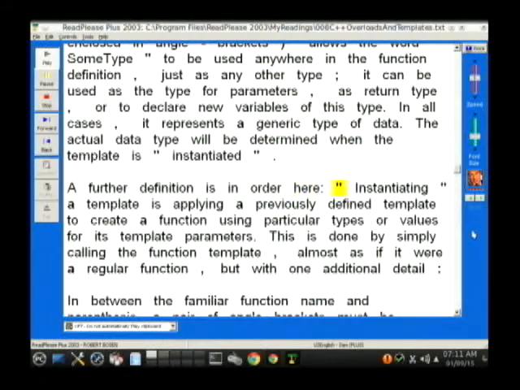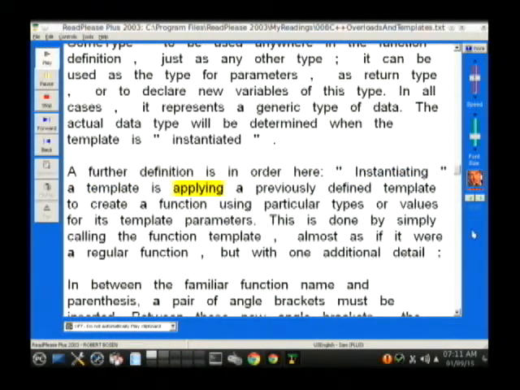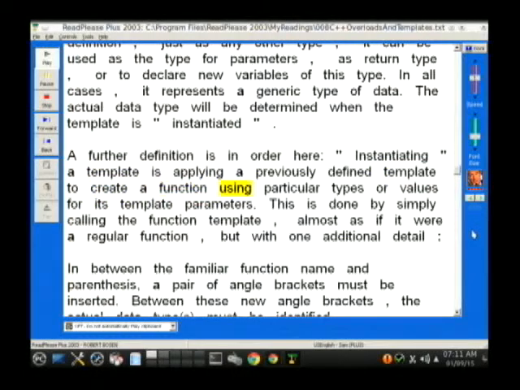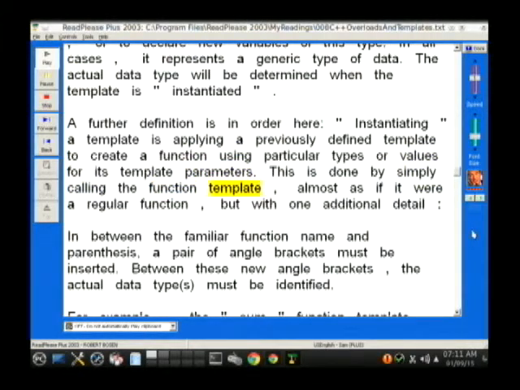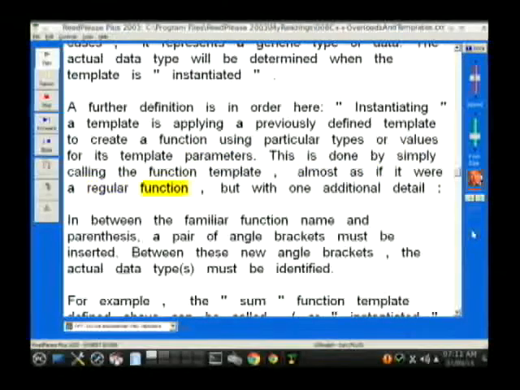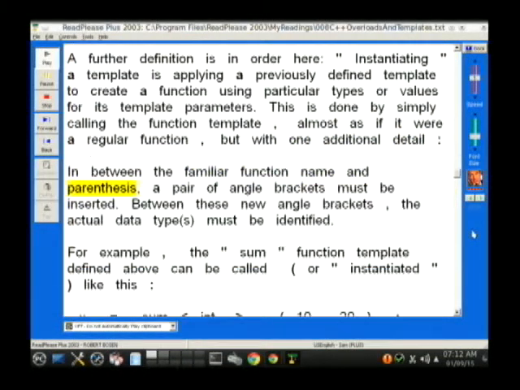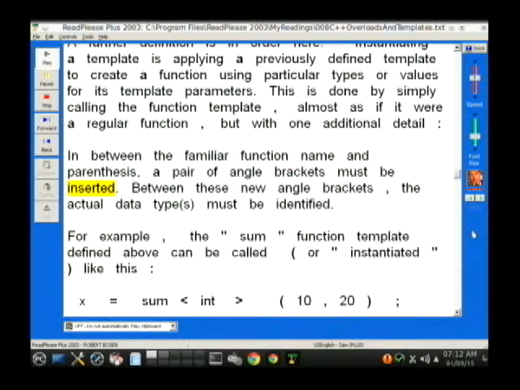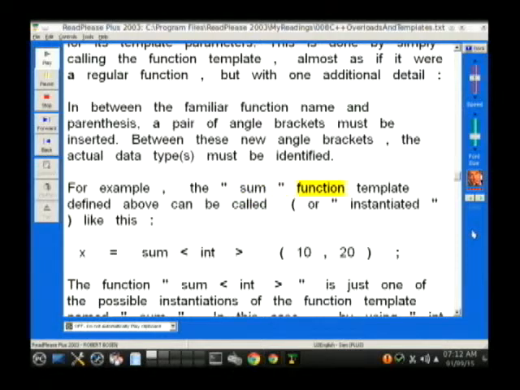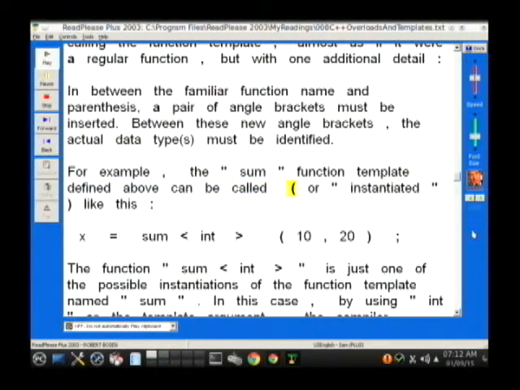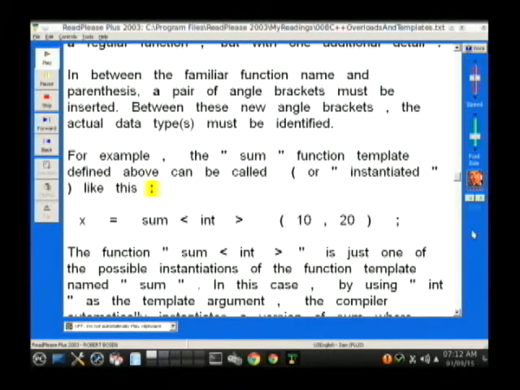A further definition is in order here, "instantiating". Instantiating a template is applying a previously defined template to create a function using particular types or values for its template parameters. This is done by simply calling the function template, almost as if it were a regular function, but with one additional detail: in between the familiar function name and parenthesis, a pair of angle brackets must be inserted. Between these new angle brackets, the actual data type or types must be identified. For example, the "sum" function template defined above can be called, or "instantiated", like this: